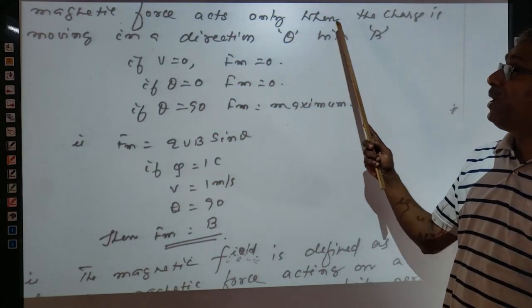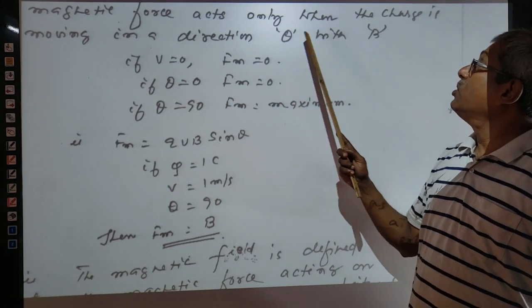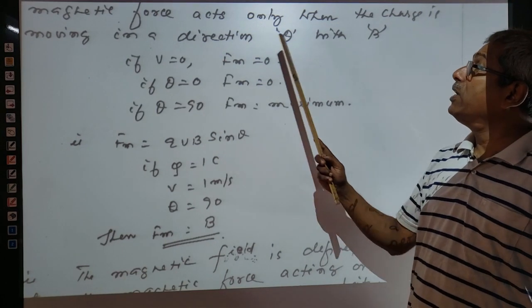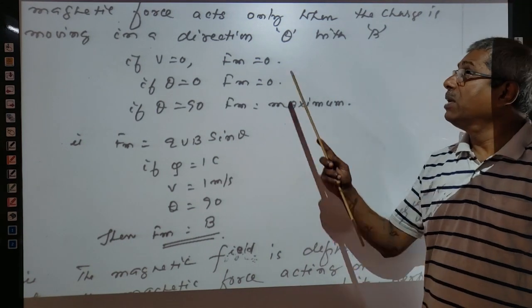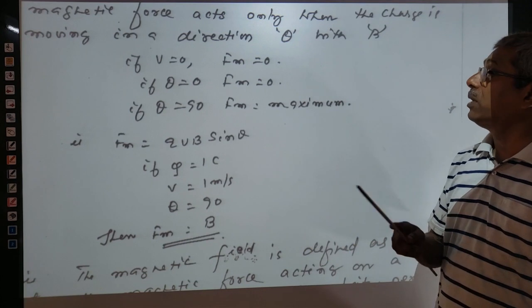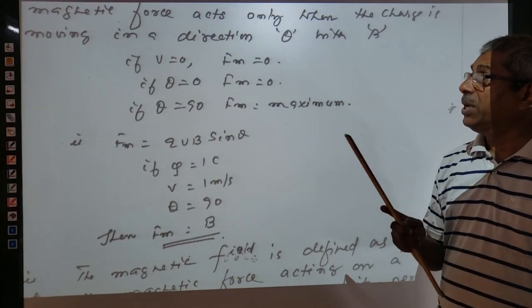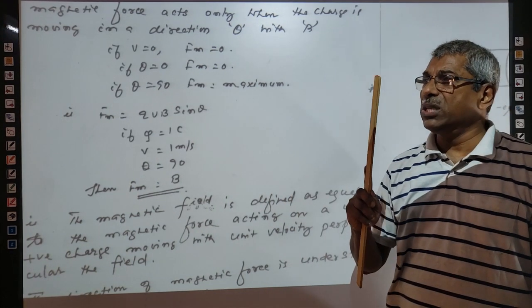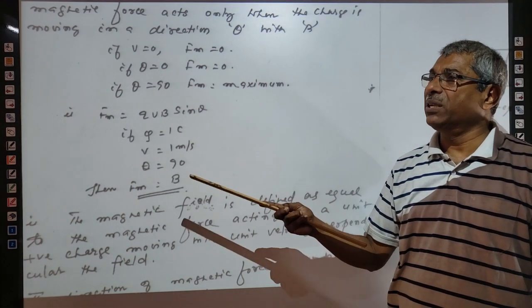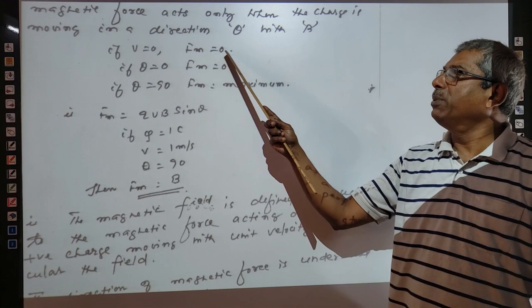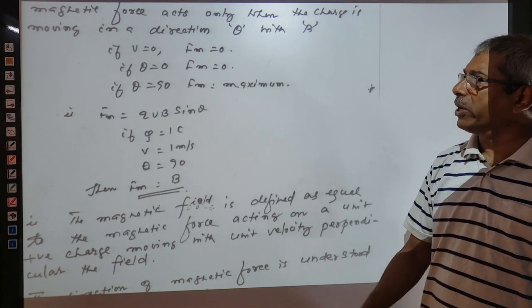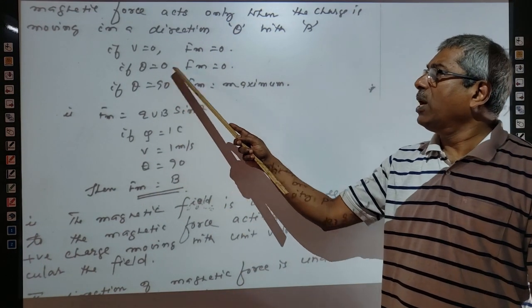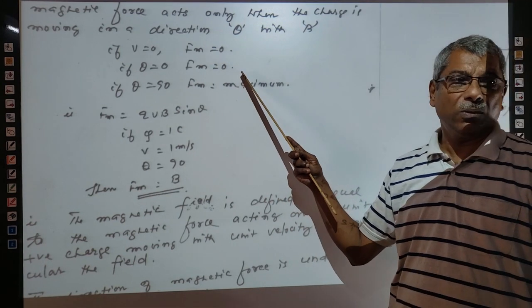Magnetic force acts only when the charged particle is moving at a certain angle theta with the field. If B is equal to 0, Fm is equal to 0. Why? Because Fm is equal to QVB sine theta. If B is equal to 0, Fm is equal to 0. So this is very interesting. If theta is equal to 0, then also Fm is equal to 0.